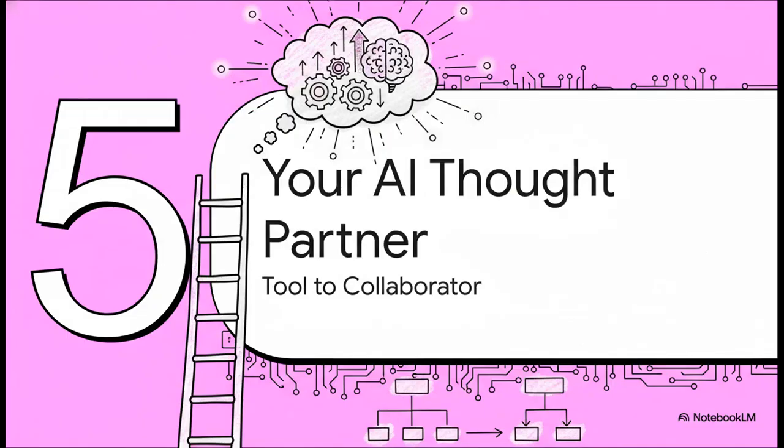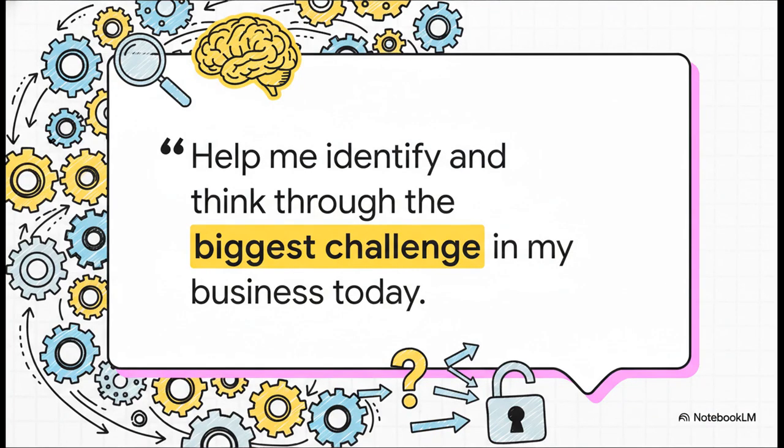This brings us to the very top of the ladder. This is where your AI stops being just a reactive tool and starts becoming a proactive, strategic collaborator. A request like this one changes the entire game. You're not asking for an answer anymore. You're starting a dialogue. The AI uses those connectors to do its homework first, researching your recent work so it can truly understand the challenges that you're up against.